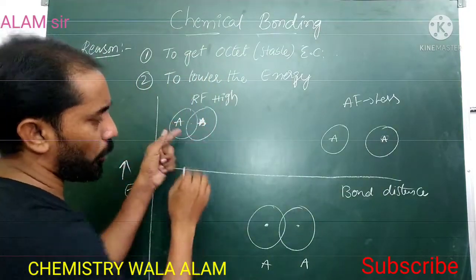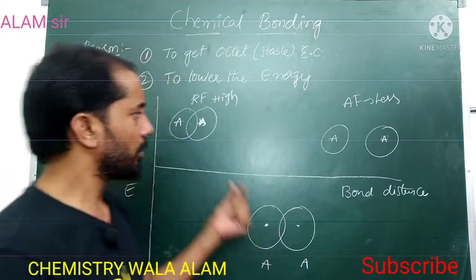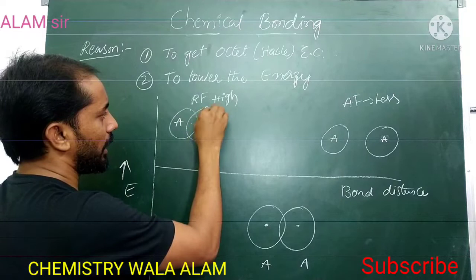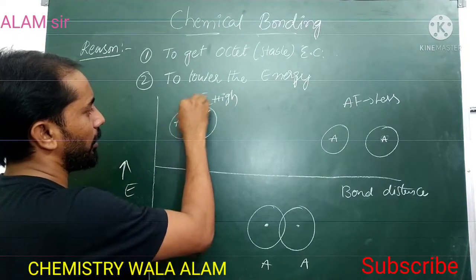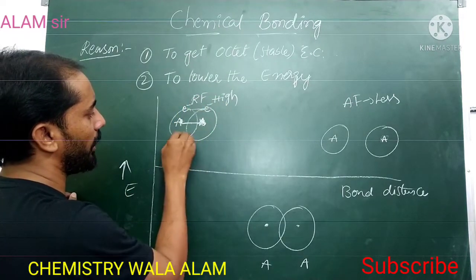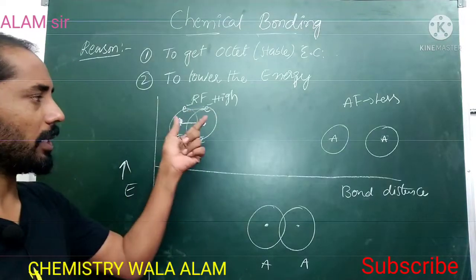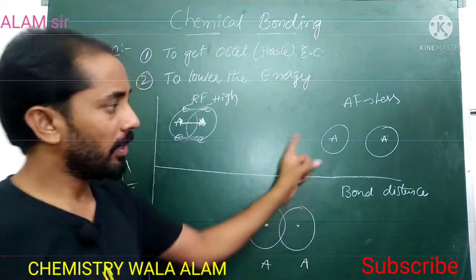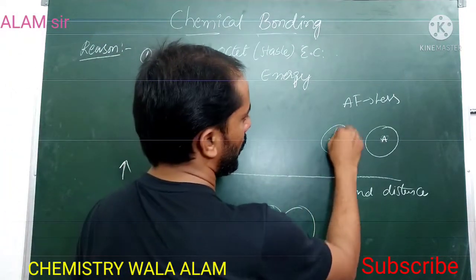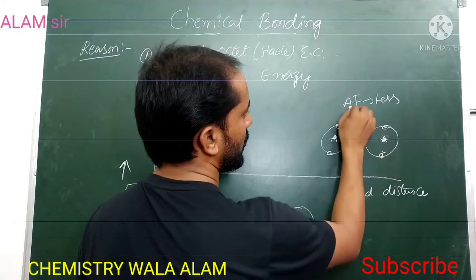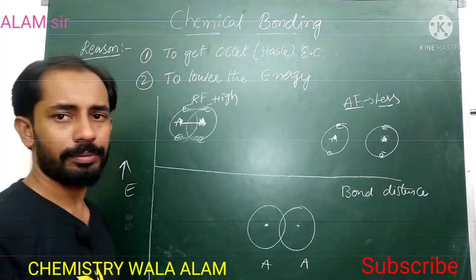So when the two atoms are very close, each atom contains a nucleus and electrons. So here the repulsive forces will be very high, because same poles repel. Then if the atoms are at some more distance, the attractive forces are less.